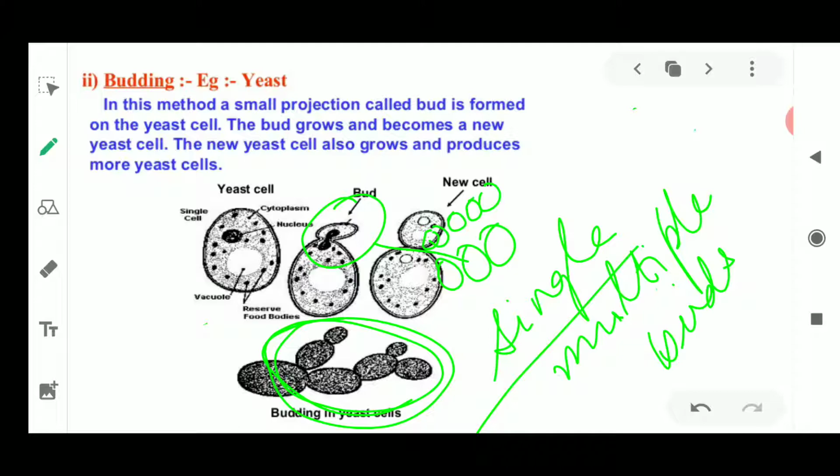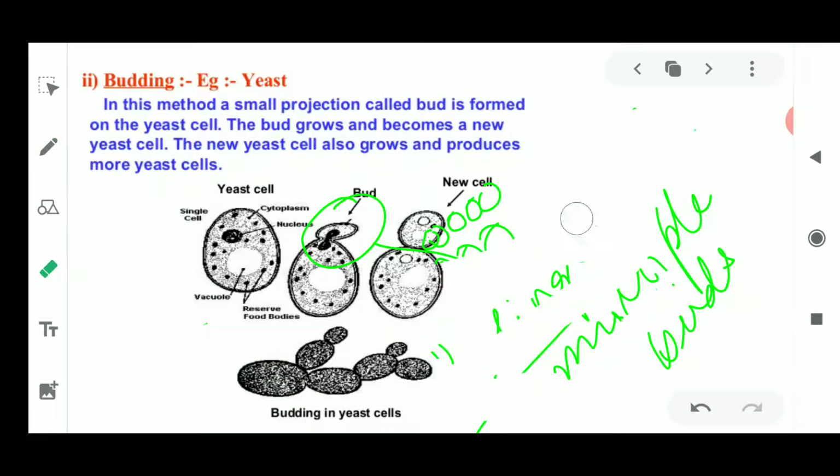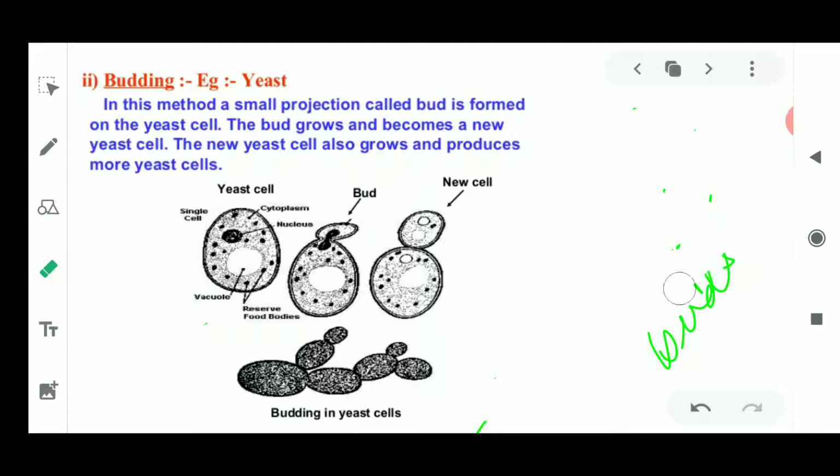Okay, so this is the simplest form of asexual mode of reproduction, where a parent cell is present under good conditions, like the food is available, the water is available, proper temperature is available. It is going to give rise to a new bud, and this new bud is going to grow for some time, and then it is going to be detached from the parent plant.